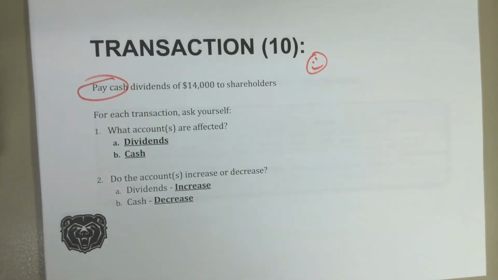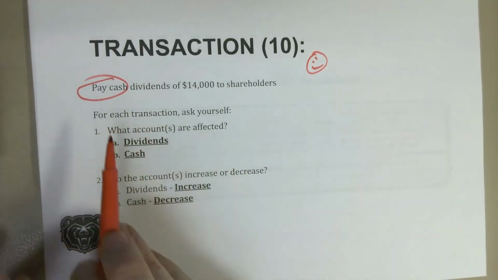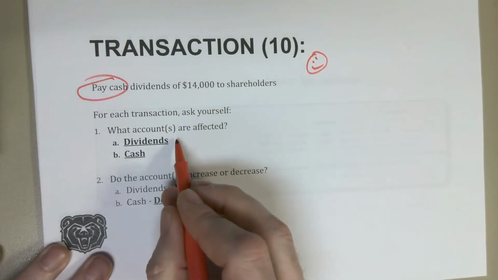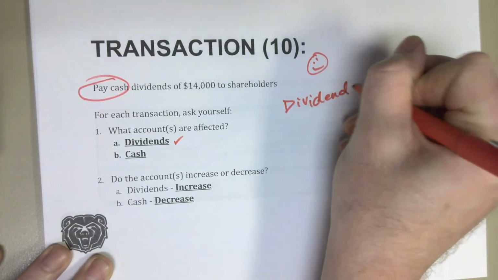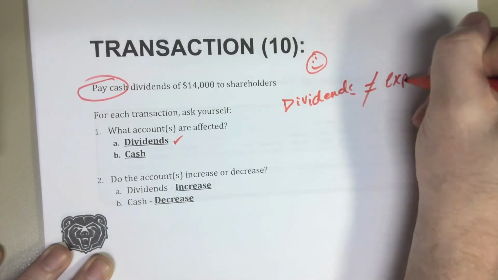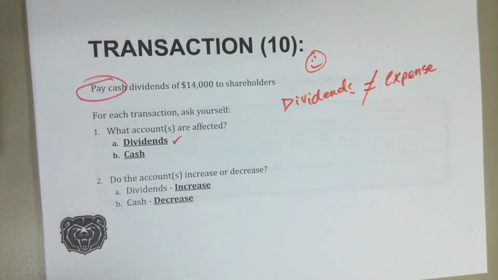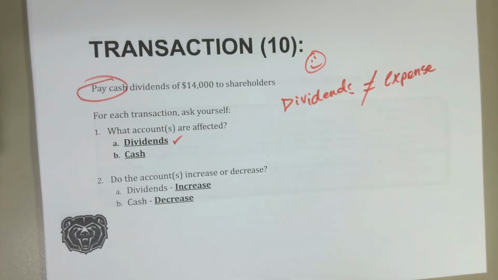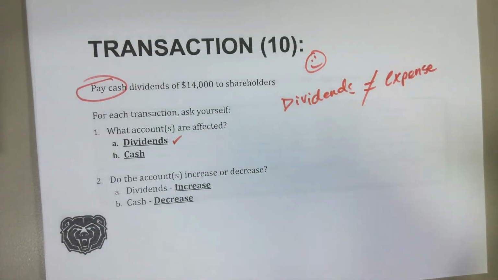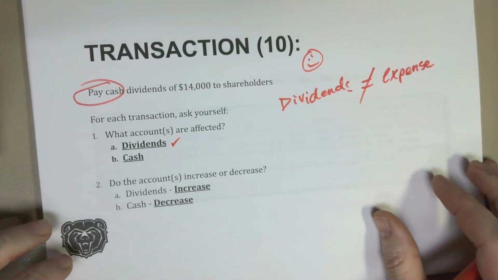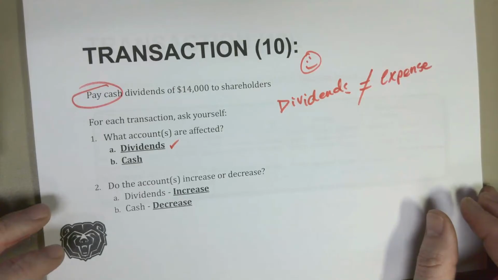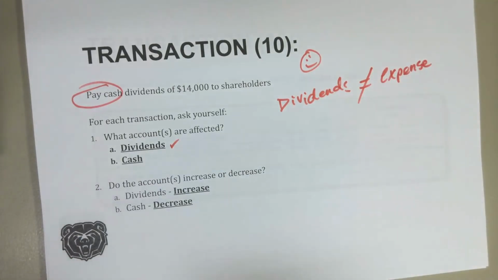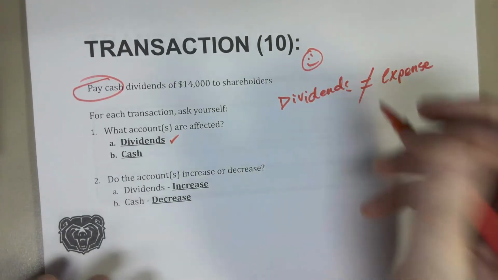Typically, only 2 accounts that you hit. So which accounts did we hit? Well, dividends, right? We talked about dividends are not an expense. Okay, dividends are their own thing. As soon as you say we declare that we're going to be paying dividends this year, they're as good as paid. And the reason we talk about this is because dividends really do just get closed straight to retained earnings, and I can break that down using the accounting equation for you, right?